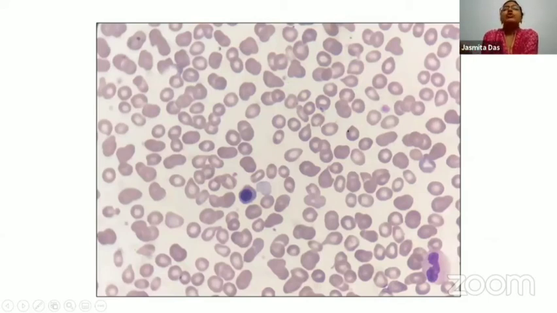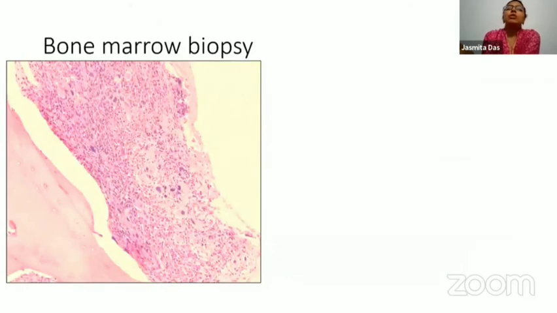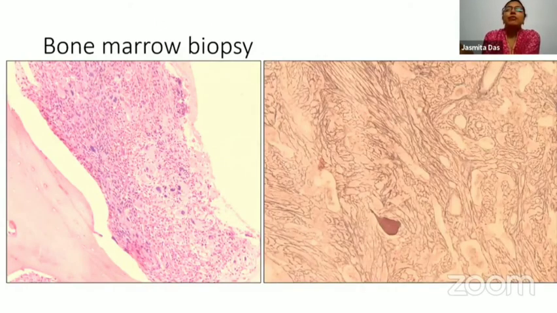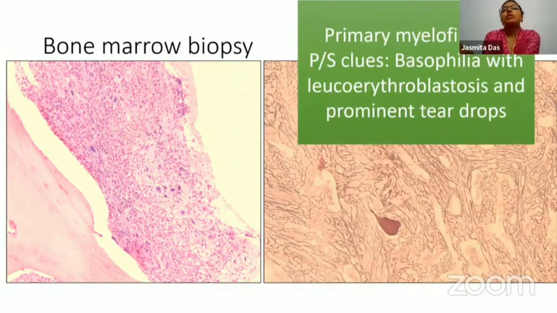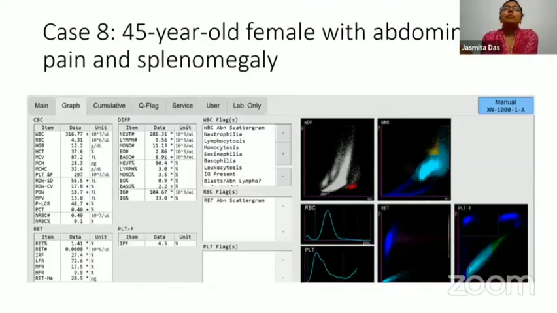So this particular leukoerythroblastosis with basophilia again triggers a bone marrow examination, this time suspecting a myeloproliferative neoplasm, particularly primary myelofibrosis. So the bone marrow biopsy will confirm your findings of primary myelofibrosis. However, the clues that the peripheral smear gives are the presence of basophilia, again leukoerythroblastosis, and prominent teardropping. So whenever you have a leukoerythroblastic blood picture on the peripheral smear, investigations are guided by the presence of additional clues, as well as the very fact that there is leukoerythroblastosis would require further evaluation.